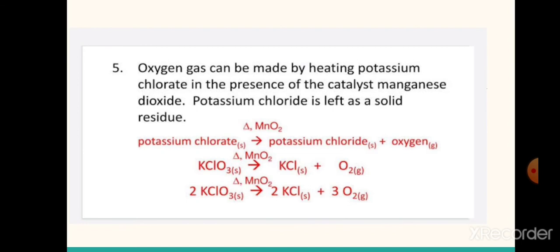Next, oxygen can be made by heating potassium chlorate in the presence of the catalyst manganese dioxide. Potassium chloride is left as solid residue. Here the formula of potassium chlorate is KClO3, which is a solid that is heated. In presence of MnO2 as the catalyst, potassium chloride KCl is the product and oxygen O2 is produced. This is another method for the preparation of oxygen.